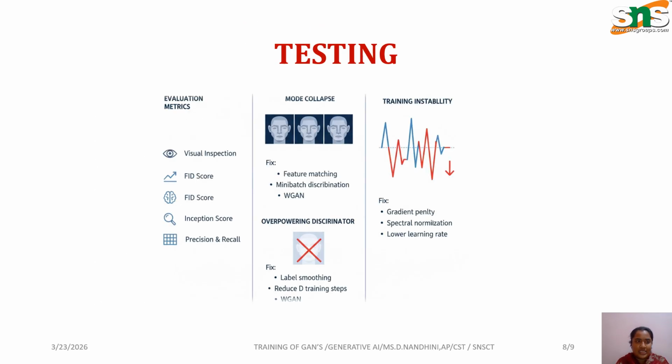At last we come to the testing phase. In this testing phase, we do visualization inspection, FID score, inception score, precision and recall, and see how these phases are fixed stage by stage, how it is modulated and trained. The generator produces highly realistic data, and the discriminator becomes very strong. The challenges here are mode collapse, training instability, and sensitivity to hyperparameters, which are improved by DCGAN, WGAN, and conditional GAN. These are all the things we are seeing here.